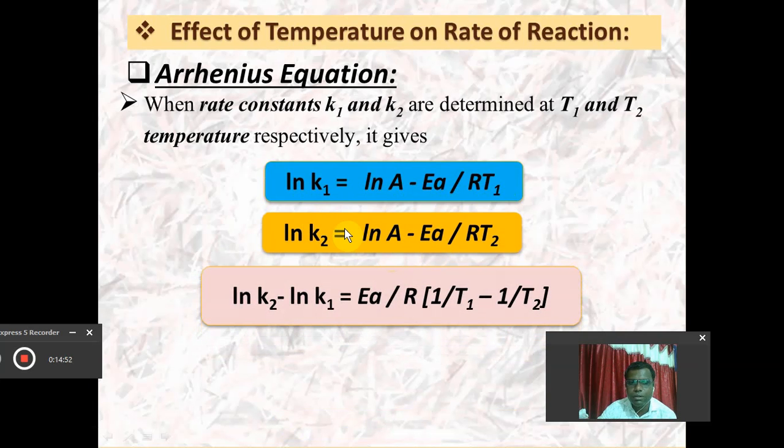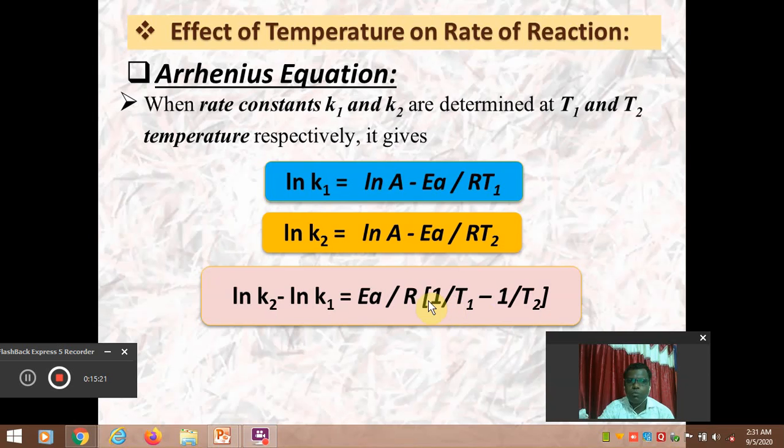If we take equation second minus equation first, if we take the difference of these two equations, then we get ln K2 minus ln K1. The ln A is the same quantity, so as we are taking the difference, it gets cancelled, and the common term is Ea upon R in the bracket, that is 1 upon T1 minus 1 upon T2.